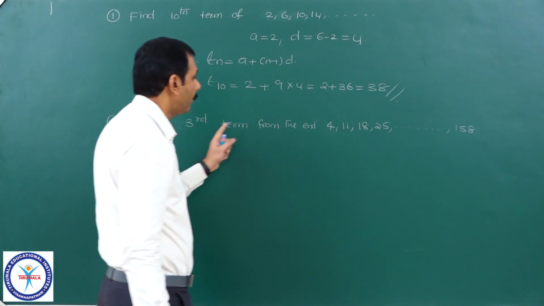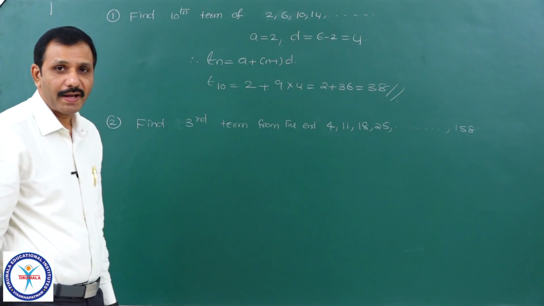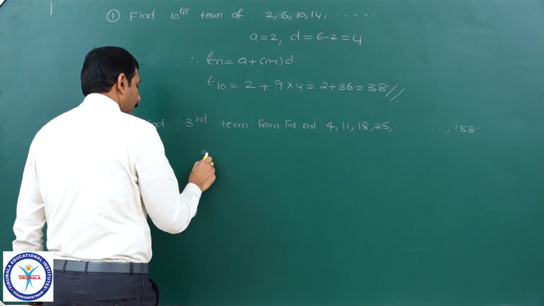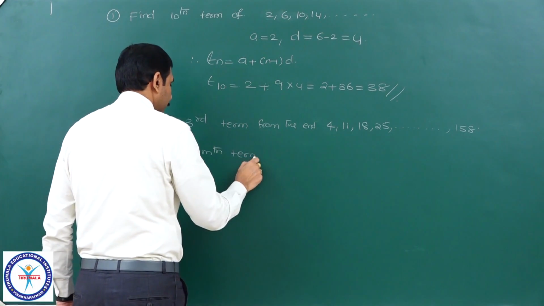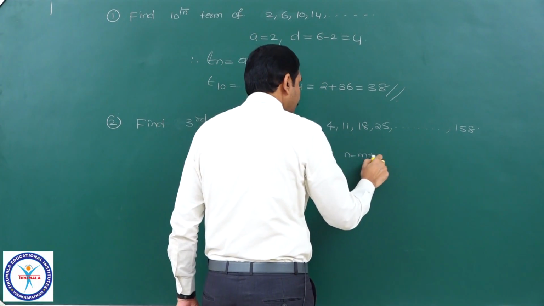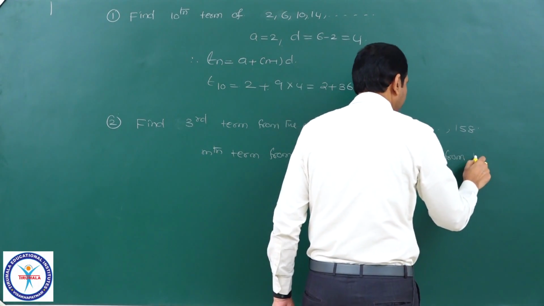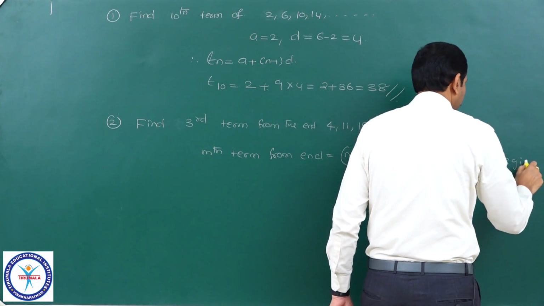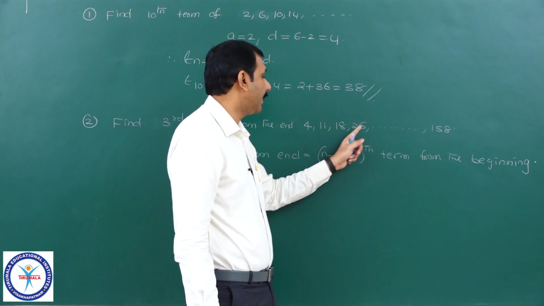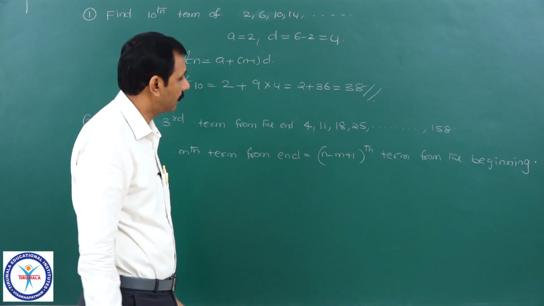Now, find the third term from the end of this one. To find the mth term, we know the mth term from the end is equal to the n minus m plus 1th term from the beginning. Here they have given 4, 11, 18, 25 and so on up to 158. First we must know how many terms are there. Now let us see.